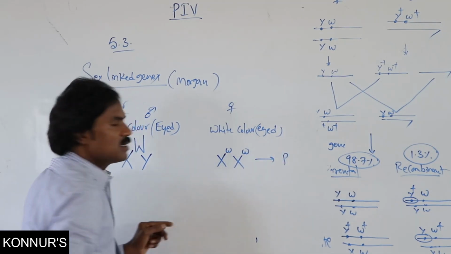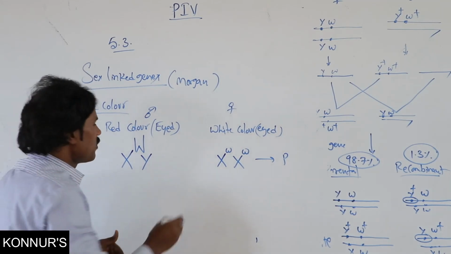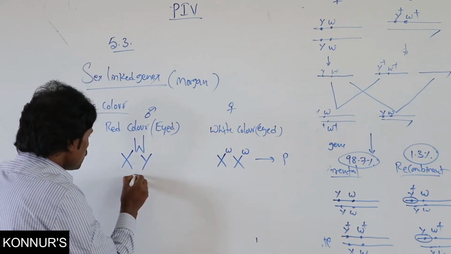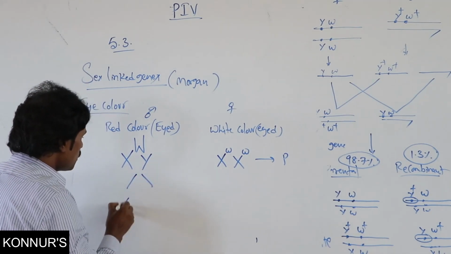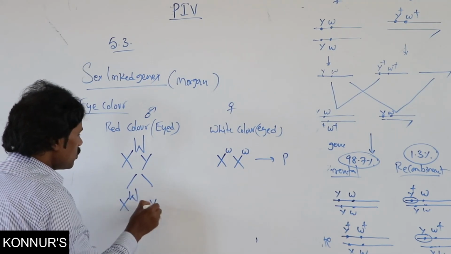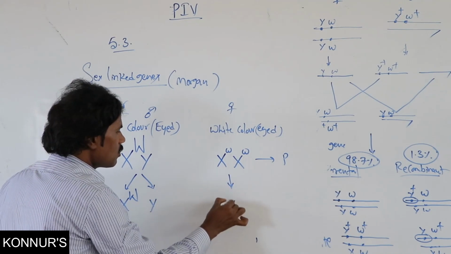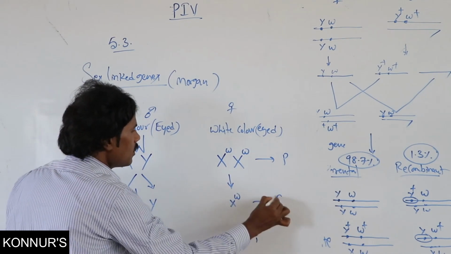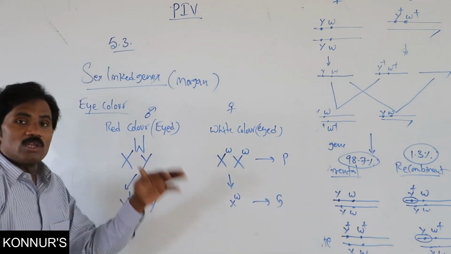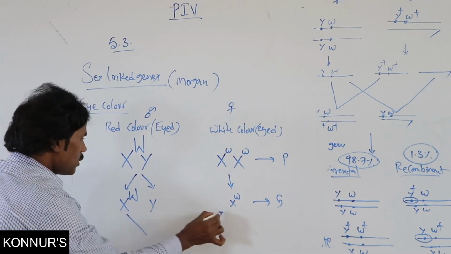These are the parents. Then what is the possibility of the F1 progeny? What are the possible gametes? Two types of gametes are formed. These are the gametes present. What is the F1 progeny?